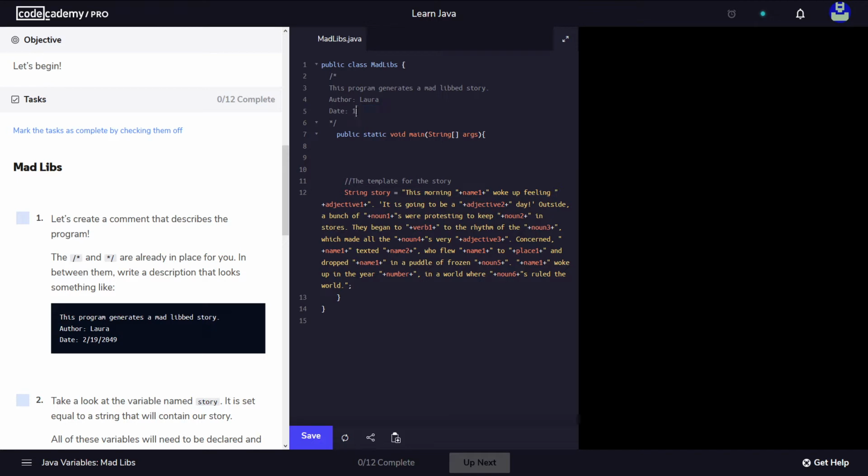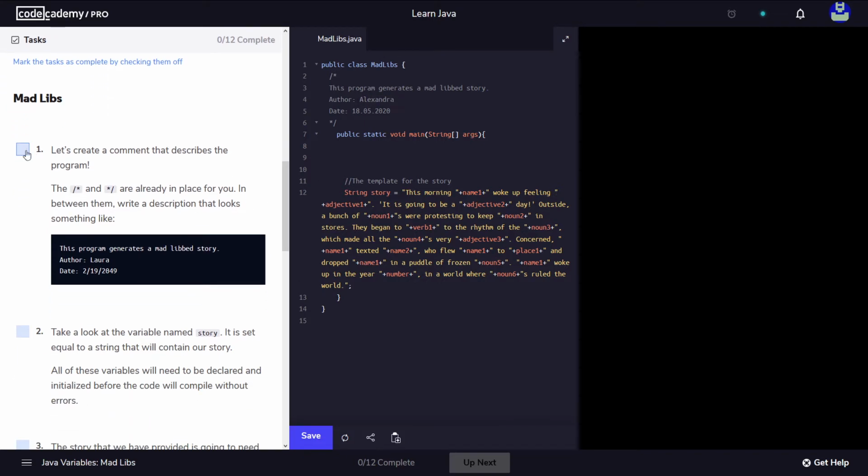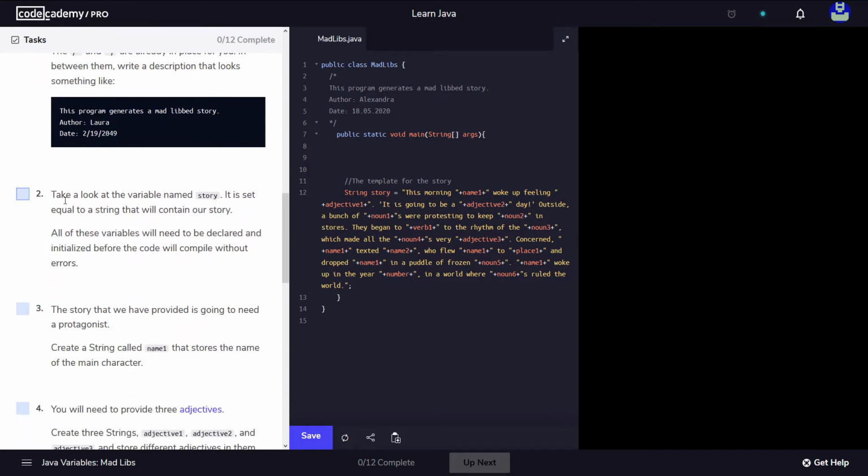Okay, so today is the 18th of the 5th, 2020, and I'm going to put here my name, Alexandra, and let's create a comment that describes the program. So we created this. Let's have a look at the variable named story. So inside here we have a variable named story, and we have to create all these other variables that are missing.